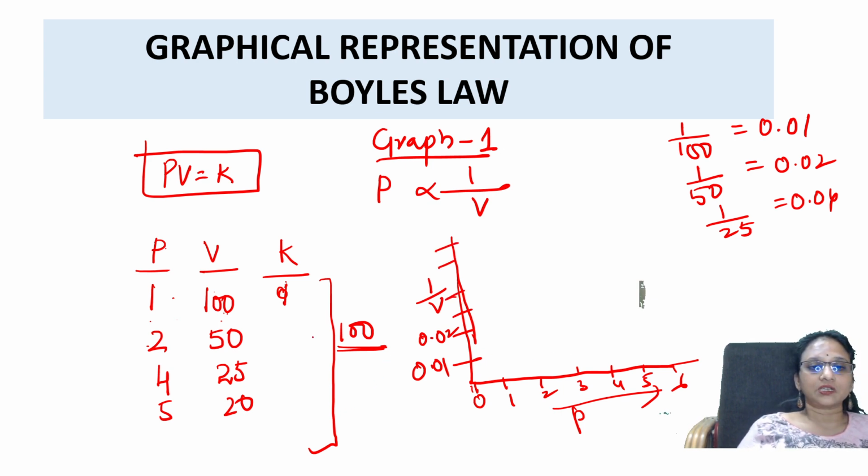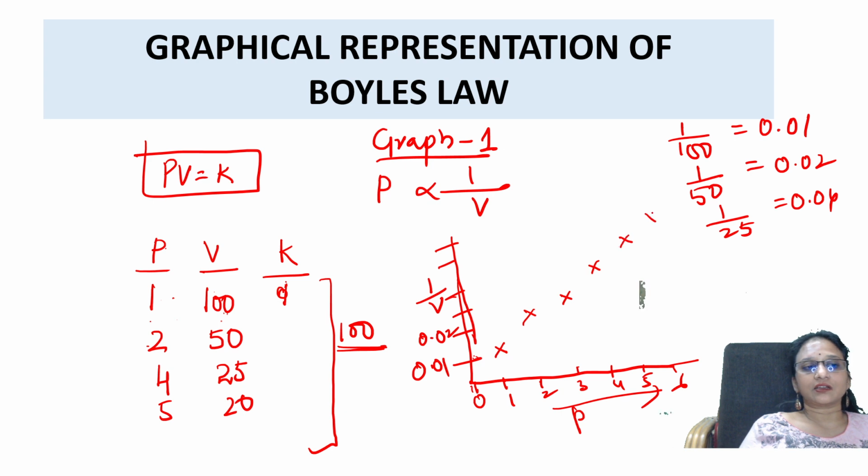So plot it. When the P value was 1 atmosphere, how much was 1 by V? 0.01. When it was 2, how much was it? 0.02. When it was 3 atmospheres, and gradually like that.